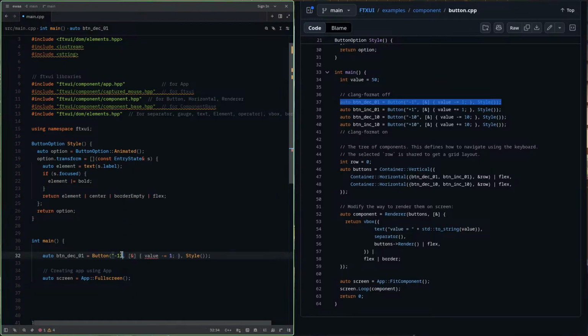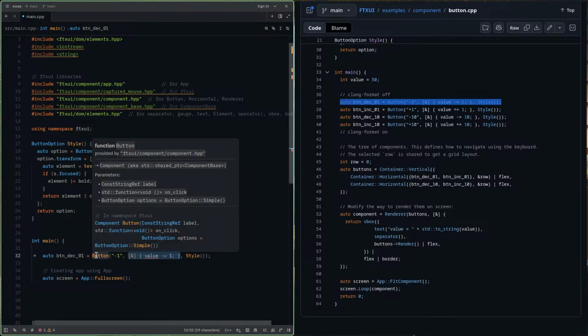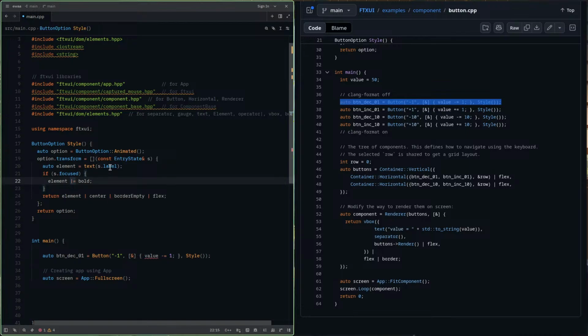I think this is the button label, and this is what the button does, and this is the style. Let me see the syntax of button. Okay, so you see this constant string ref label, and I use the same label here. So the entry state means this complete state is transferred here, and then I use this s dot label. That means I'm using this thing.